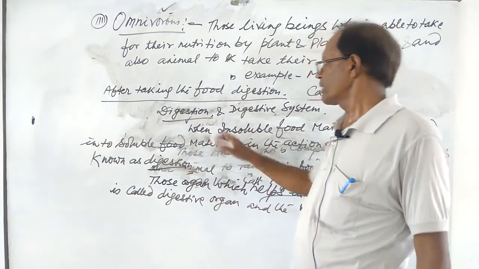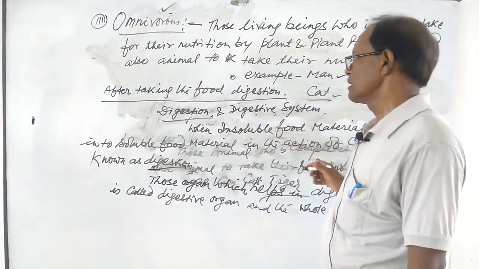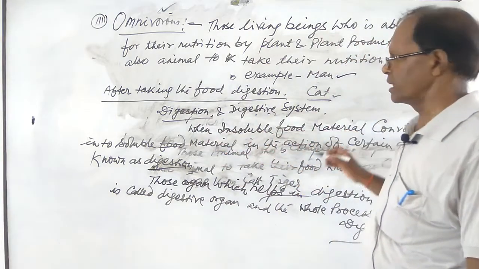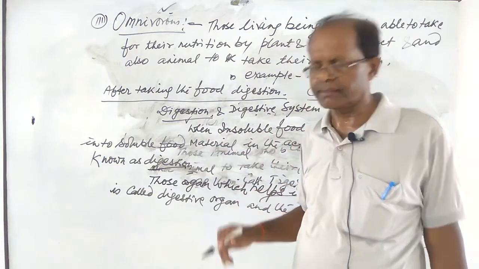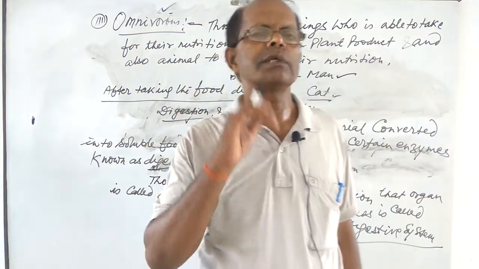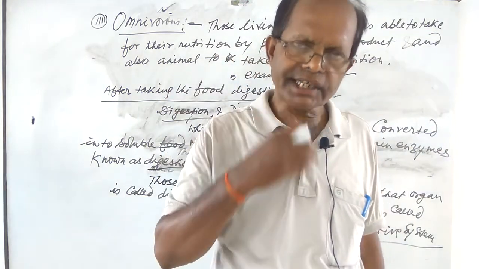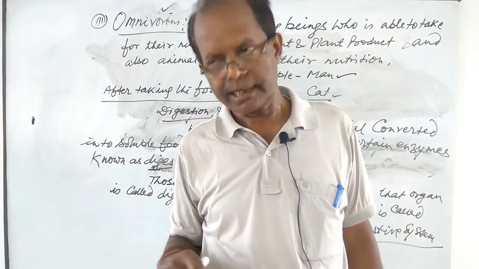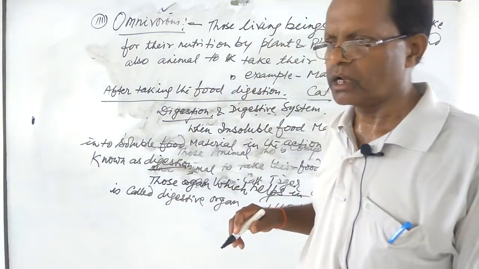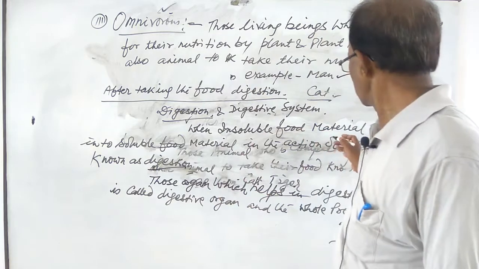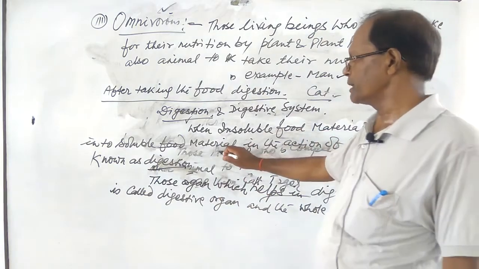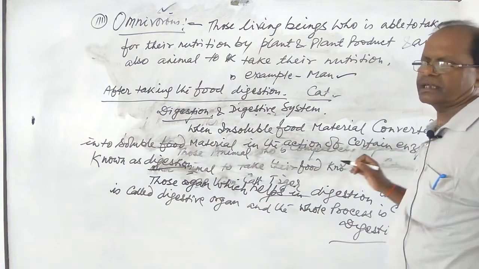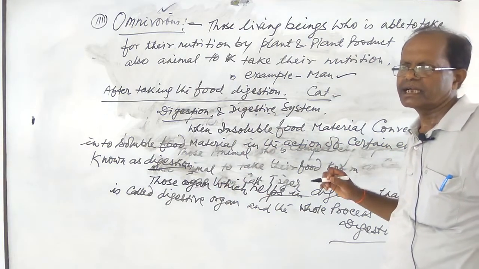We have studied that digestion means when insoluble food material, that is, अघुलनशील भोज पदार्थ, is converted into soluble food material by the action of certain enzymes. When we eat food material, it is not fully soluble, but insoluble.